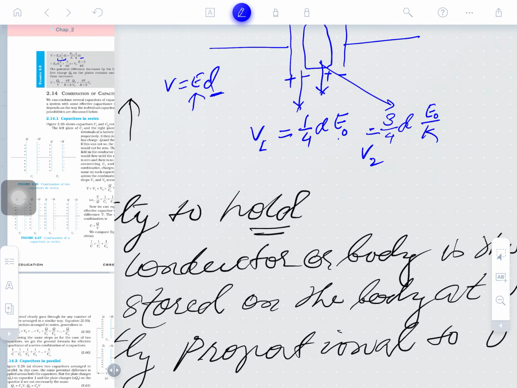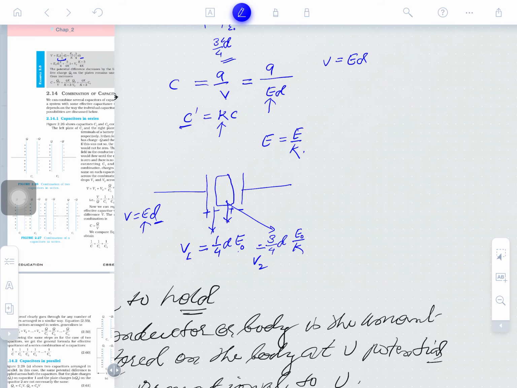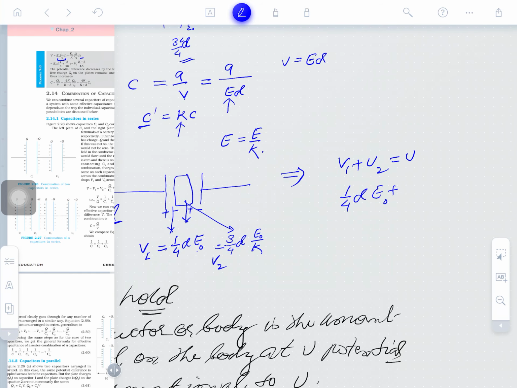So these two potentials are added here. How can we add them? It shall be V1 plus V2. This is the total potential. So it will be 1/4 D times E epsilon naught for the empty part, and 3/4 D times E epsilon by K for the field part, equal to V. So what is common in them?